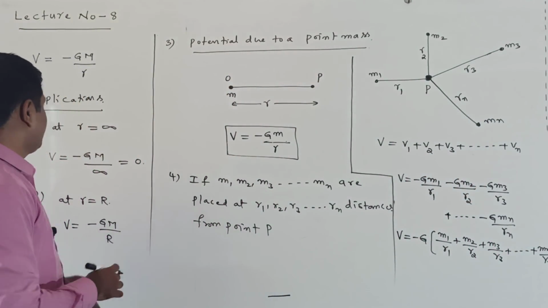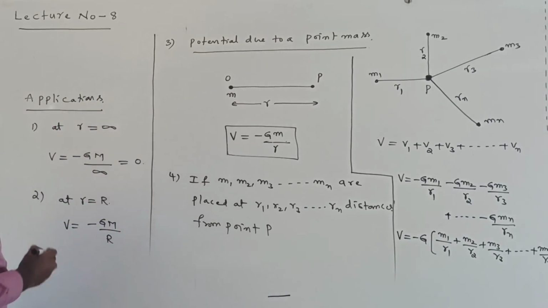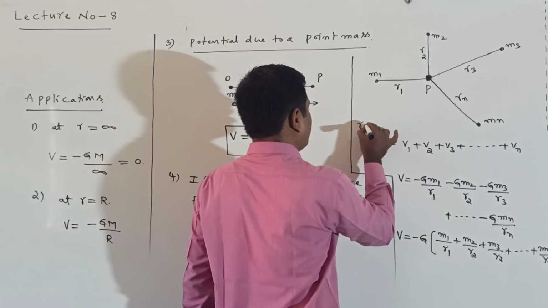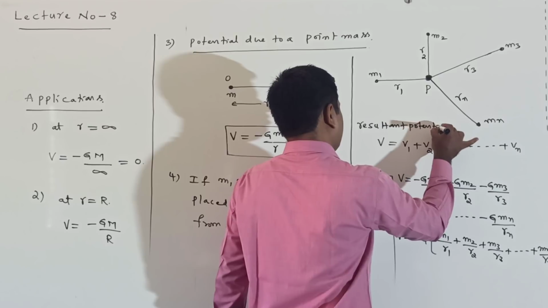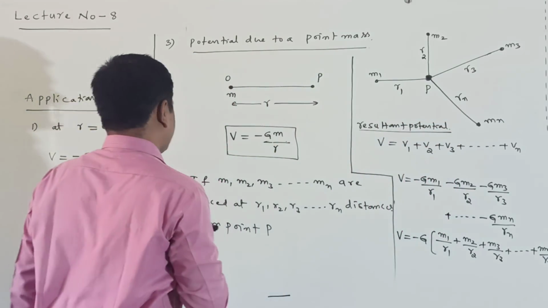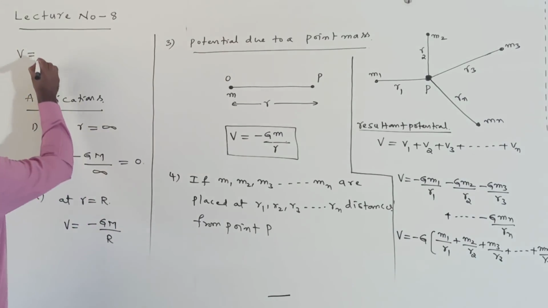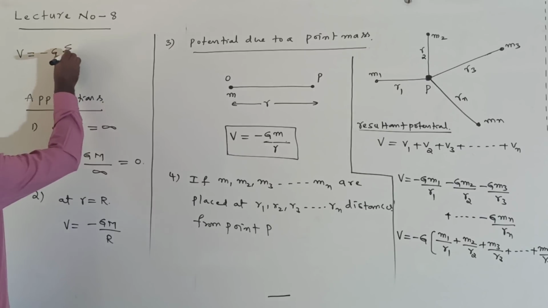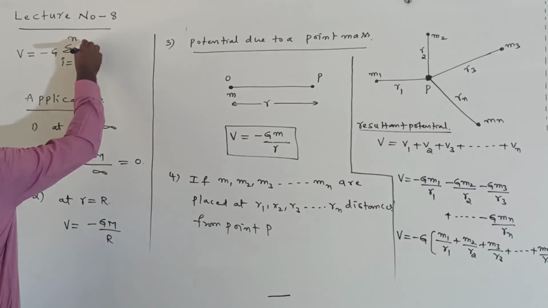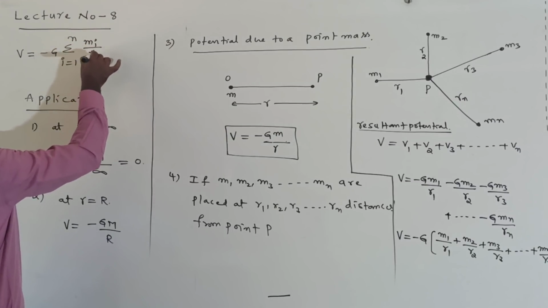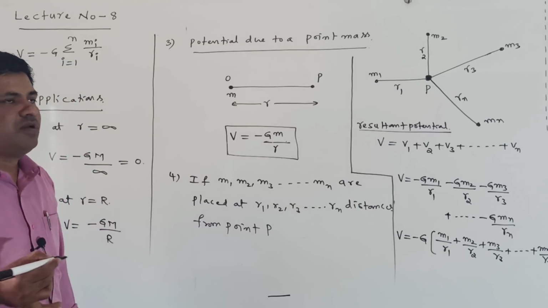Now from this I am writing the resultant potential. V is called which potential here? Resultant potential at point P. That resultant potential at point P can be written as V equal to minus G into, applying the sigma here, sigma i equal to 1 to n, mi by ri. When substituting i equal to 1, m1 by r1, substituting i equal to 2, m2 by r2, we are getting like this.